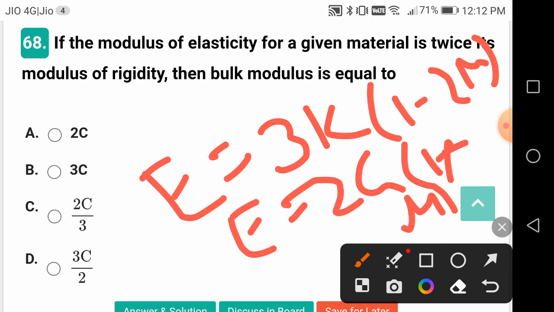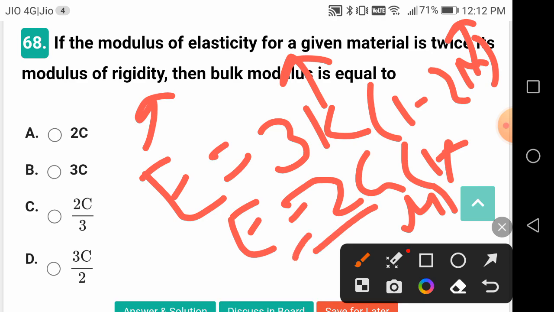So these are the relations between E Young's modulus, K bulk modulus, mu Poisson's ratio, and G is the modulus of rigidity, right? Solving this, you can easily see that bulk modulus is equal to 2C by 3.